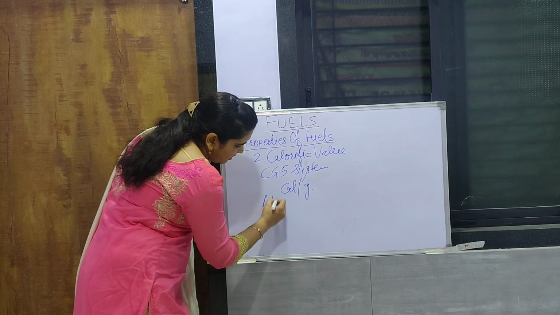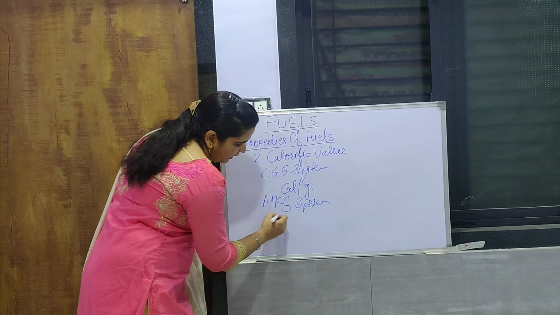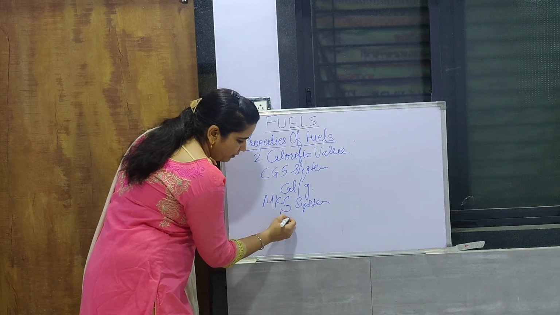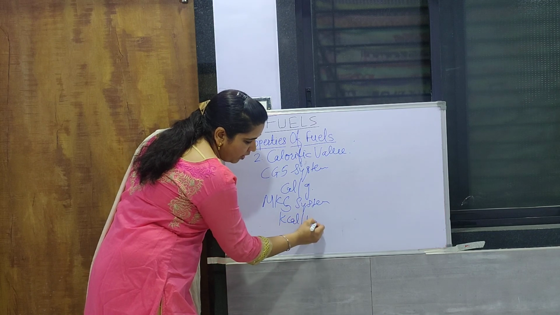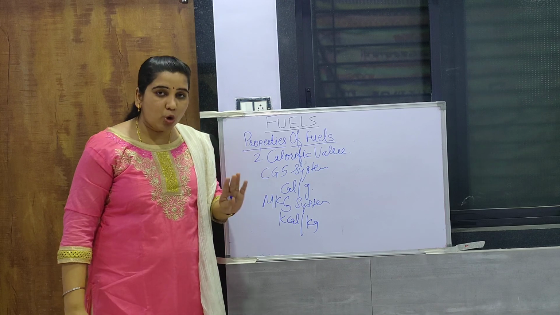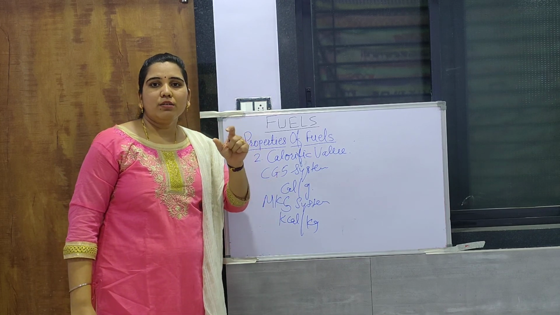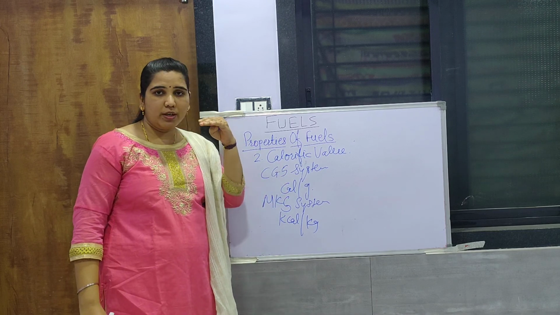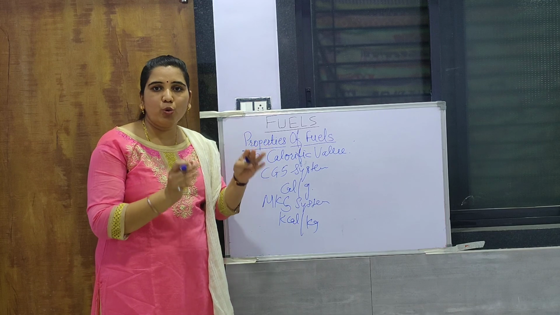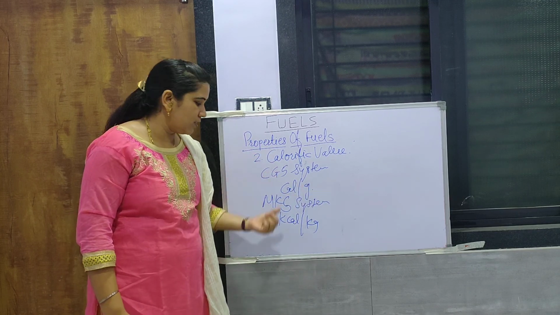While in the MKS system, the amount of heat is studied in kilocalories when 1 kilogram of fuel is completely burnt. Got this point? When the heat produced in calories whenever 1 gram of fuel is completely burnt, it is called calories per gram, that is the CGS system.